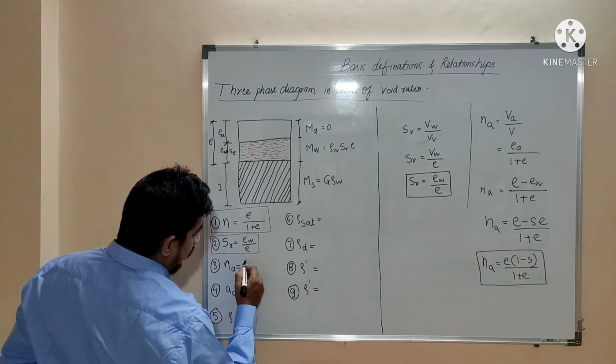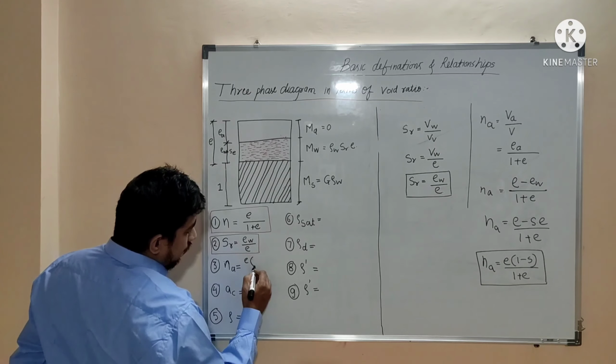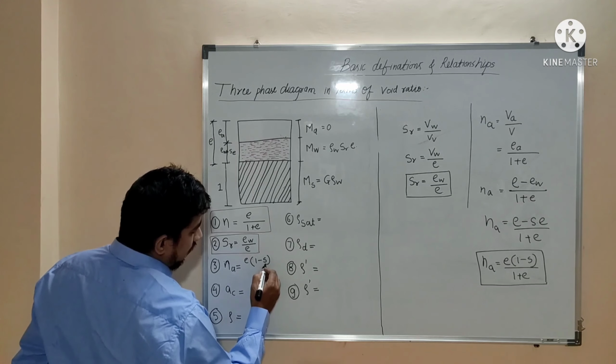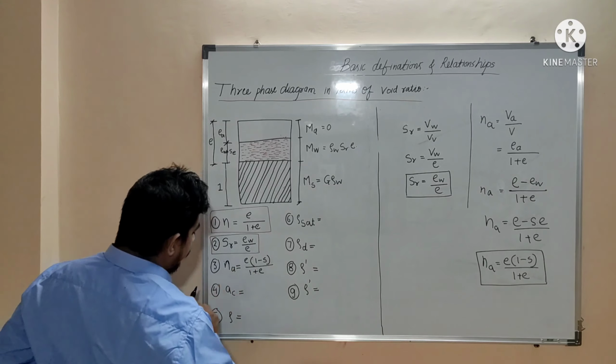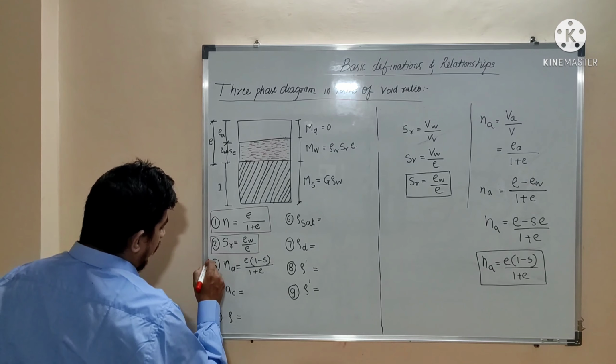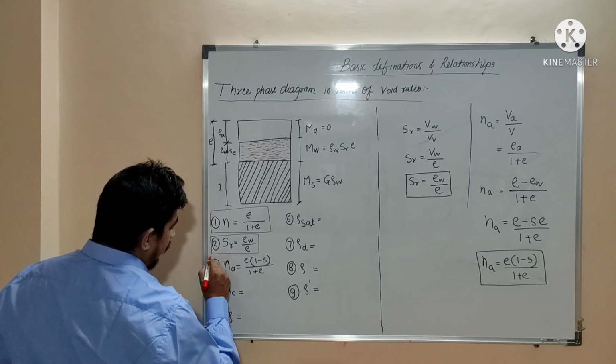Okay, so E into 1 minus S divided by 1 plus E is percentage air voids.